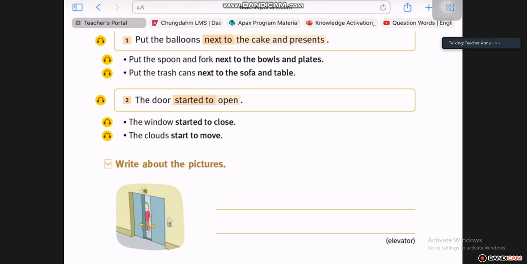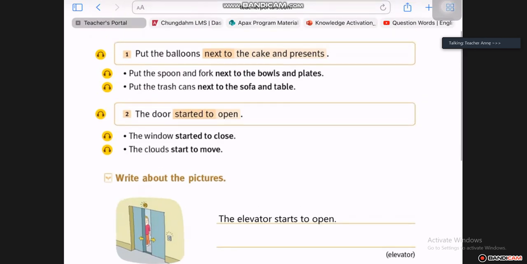The door started to open. Give me the chunk there, please. The elevator started to open. There we go. The elevator starts to open. So our chunk there is started to, or starts to open. That is the chunk in that sentence there.